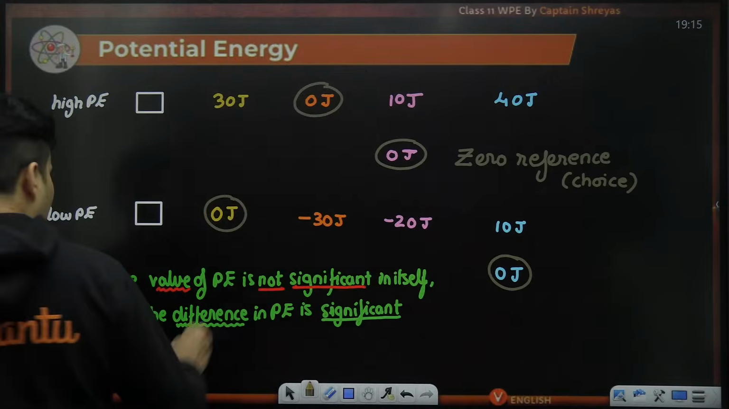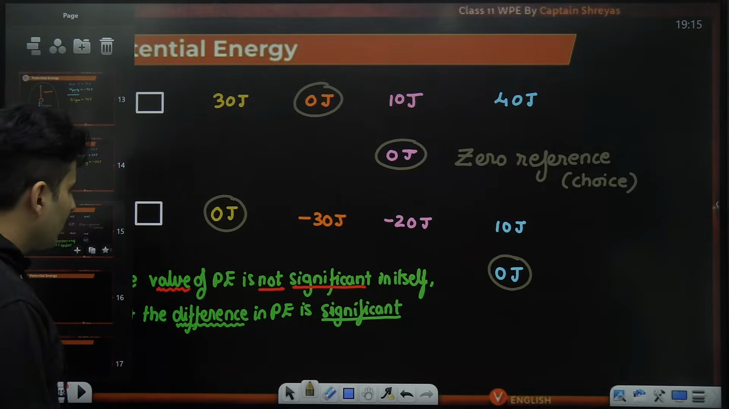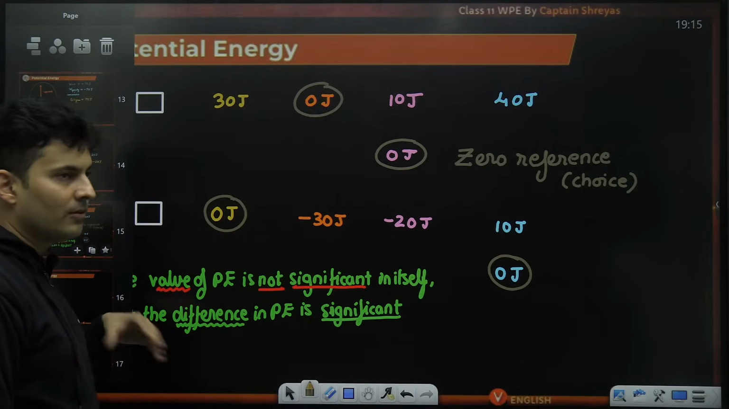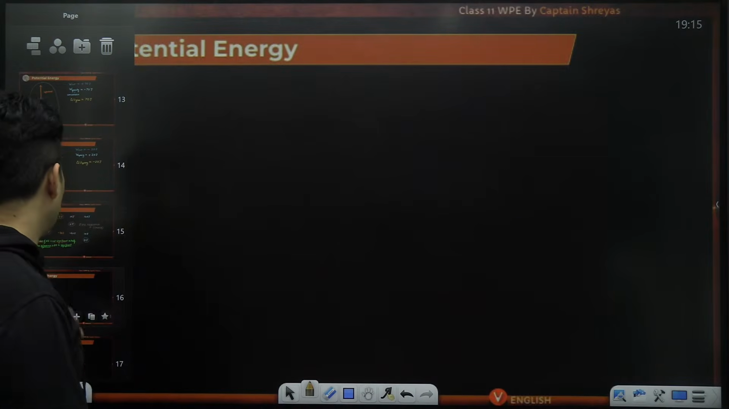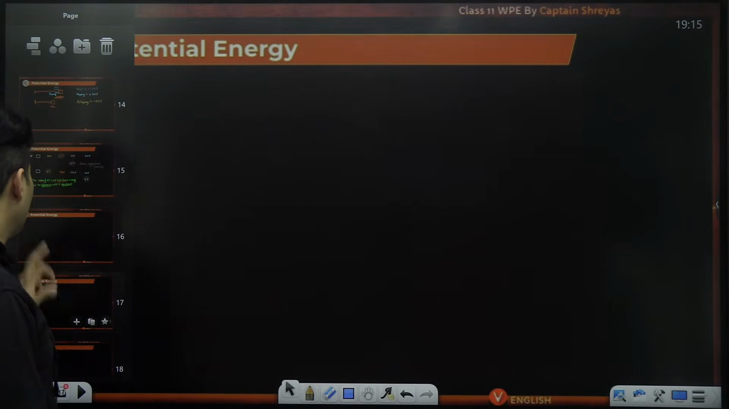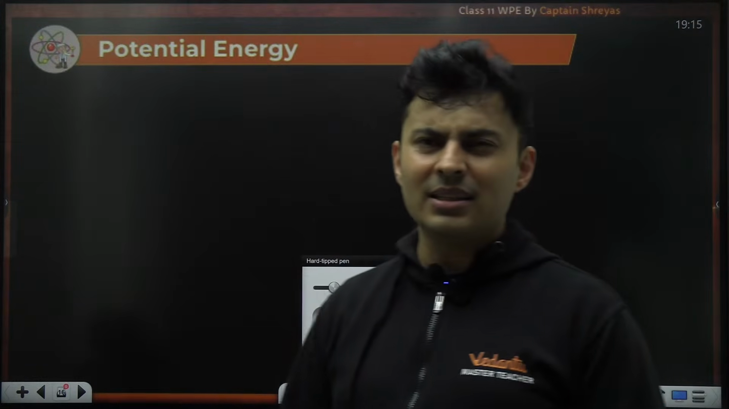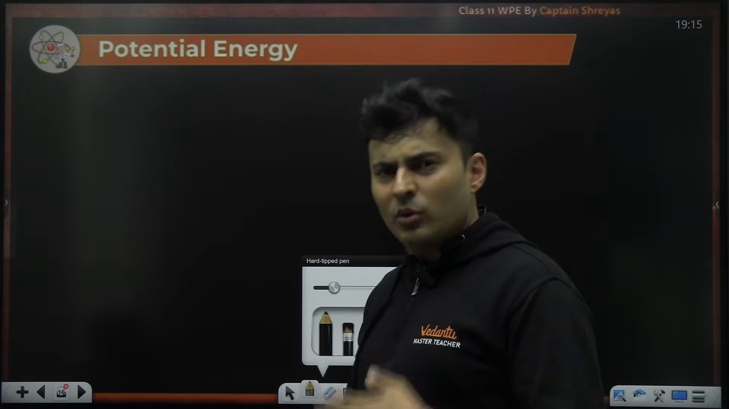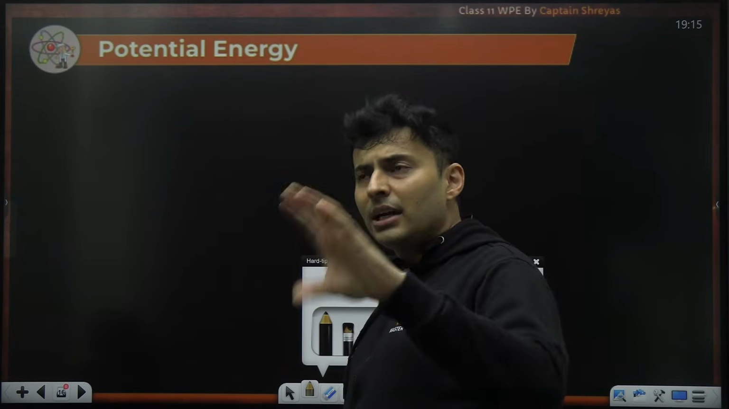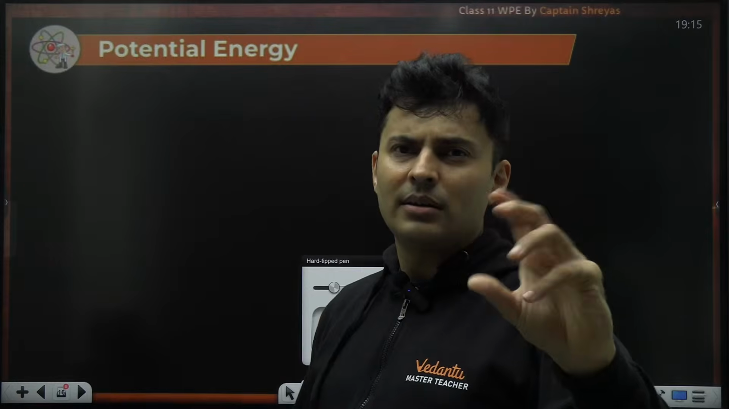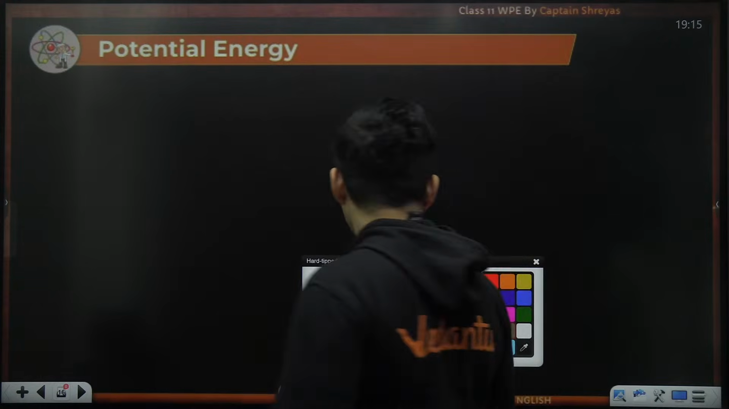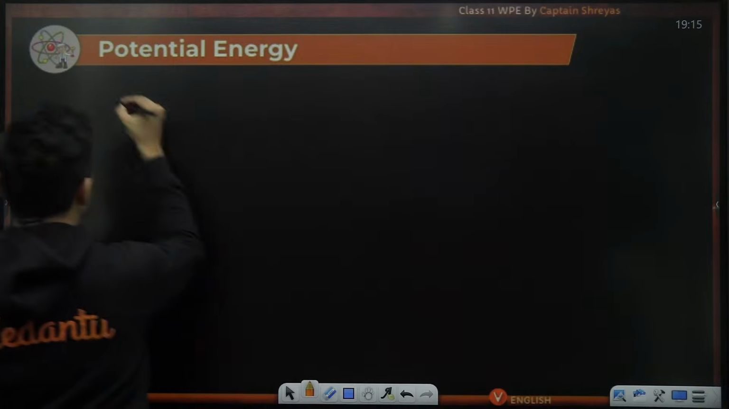Okay, great. Understood. So now that we understand that the difference of potential energy is important, let's calculate the difference of energy in gravity and then spring. We'll not do the calculations for electricity, magnetism, or other things, because for 11th grade only those two are important. You will see those derivations in 12th standard. Okay. So now let's talk about gravitational potential energy.